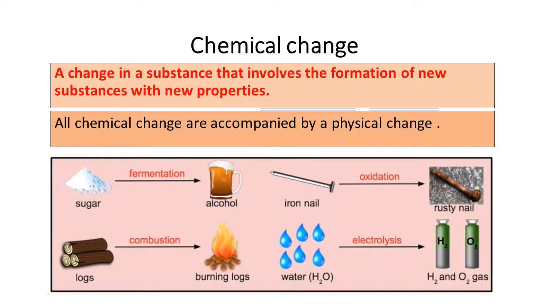The chemical formula of sugar is C6H12O6, but when you convert it into alcohol, it makes the formula C2H5OH. So the carbon number has changed, hydrogen number has changed, and oxygen number has changed. This type of change is known as a chemical change.